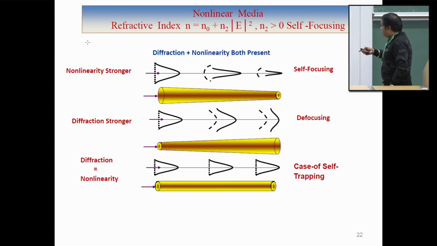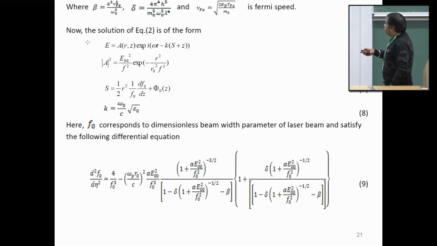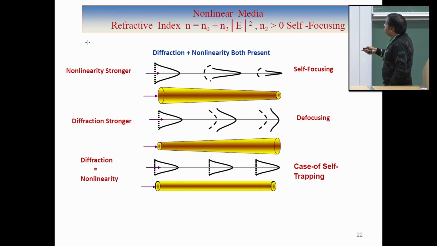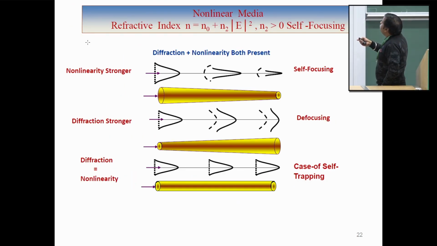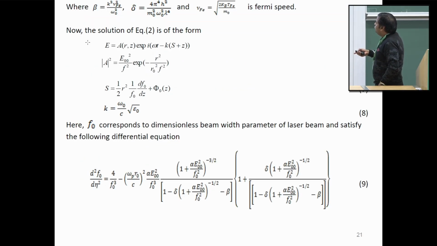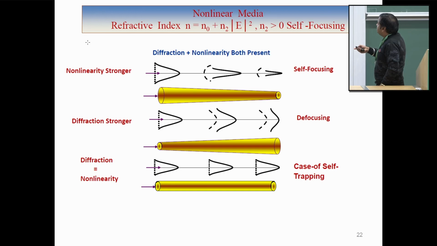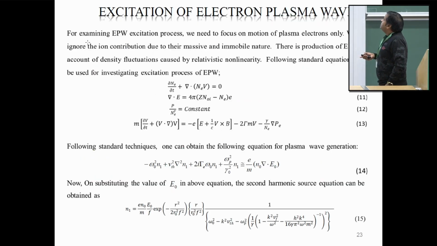When both diffractive and non-linearity terms are present and the second term is stronger, the beam focuses, and whenever the first term is stronger, the beam defocuses. When these two terms balance each other, this is the case of self-trapping.